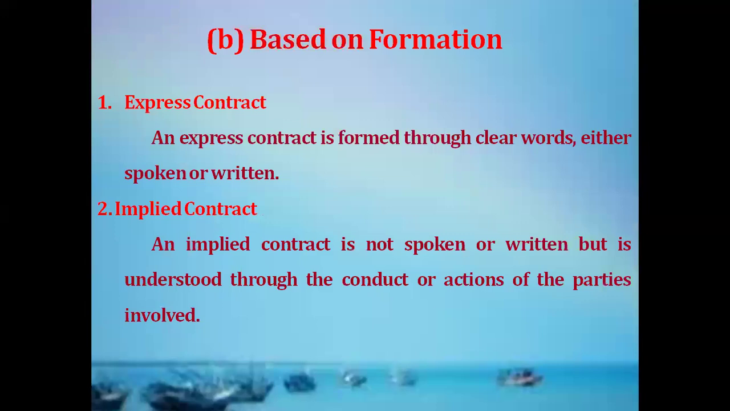The next contract type is based on formation. Based on formation, contracts are classified into three headings, namely express contract, implied contract, and quasi-contract. An express contract is formed through clear words, either spoken or written. For example, if X enters into a contract with Y for selling his house on a written stamp paper, it is called an express agreement.